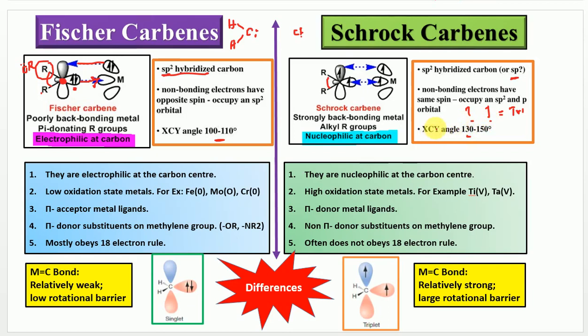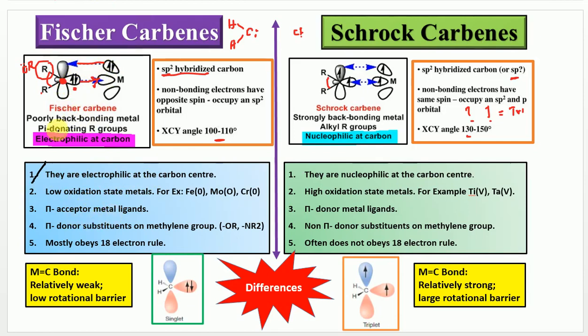So here I am going to discuss the basic differences point-wise. This is the first difference. The Fischer carbenes are electrophilic at the carbon center. Here you see this one, this is the electrophilic carbon center. As it is an electrophilic carbon center, it can accept a pair of electrons from the metal back here. And here you can consider these as pi acceptor metal ligands.